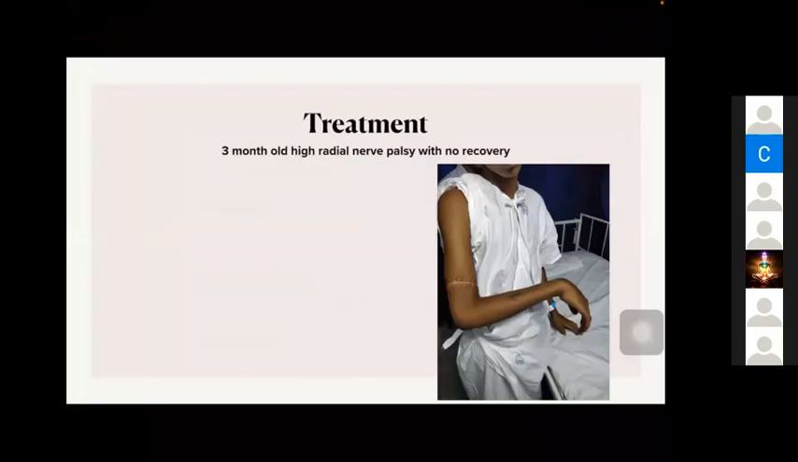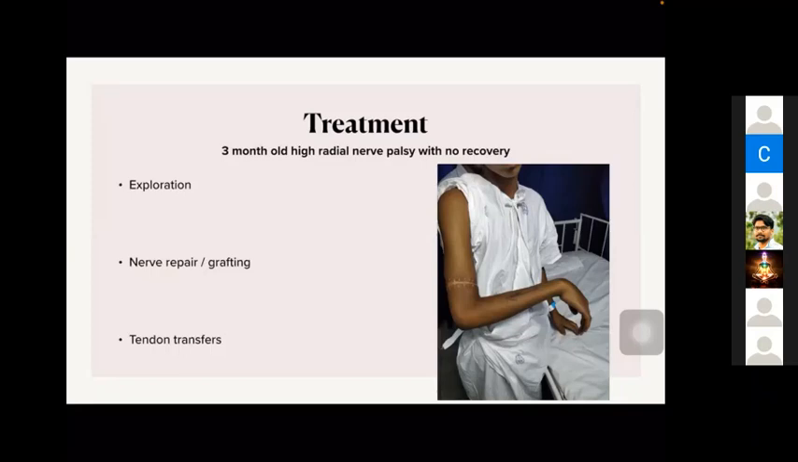Can somebody tell what is the treatment in this case? It's a 3-month-old injury with no recovery. So nerve transfer. Neurolysis. Okay, then first we definitely require nerve exploration, since there is no recovery at all. We can do the basic investigations, but for practical purposes, in such cases we will explore the nerve.